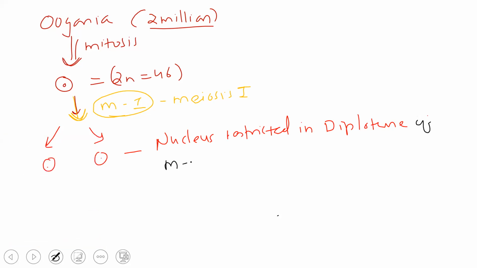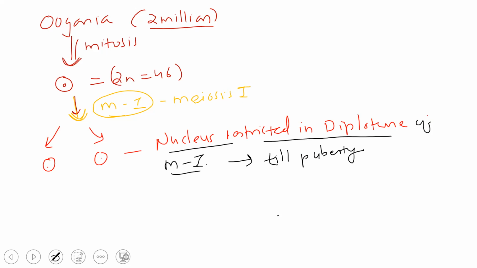So in 11th, I told you there is this sentence that the egg cell of female vertebrates will remain in this diplotene stage for so many years. So this nucleus is restricted in diplotene of M1 till puberty.